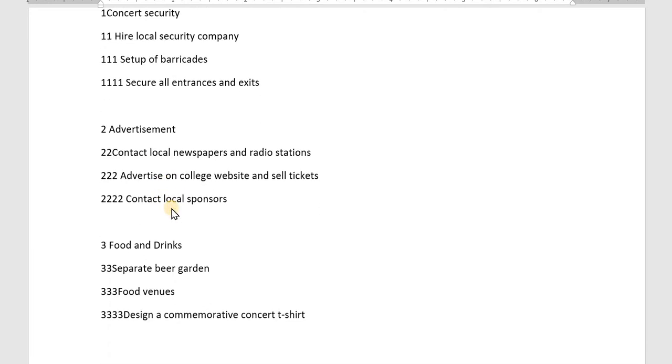The second is advertisement, which will include contacting local newspapers, radio stations, advertising on the college website, oh sorry, university website, and selling tickets.